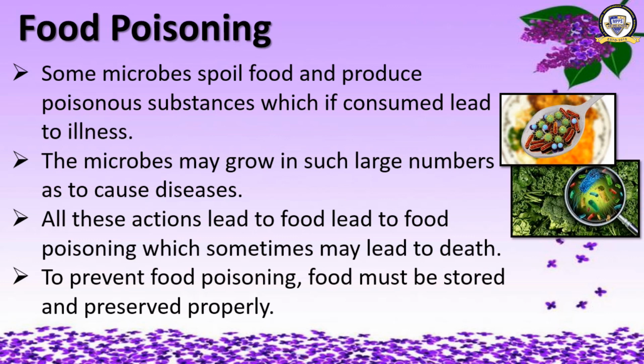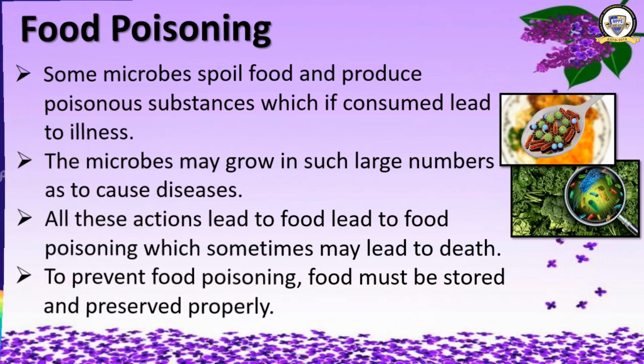In the broccoli, many microorganisms are there, which lead to food poisoning. Okay, so we have completed the second part of this chapter. Now one more part is remaining for the completion of this chapter.